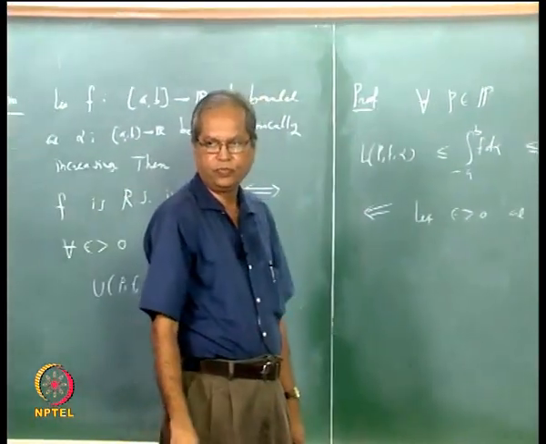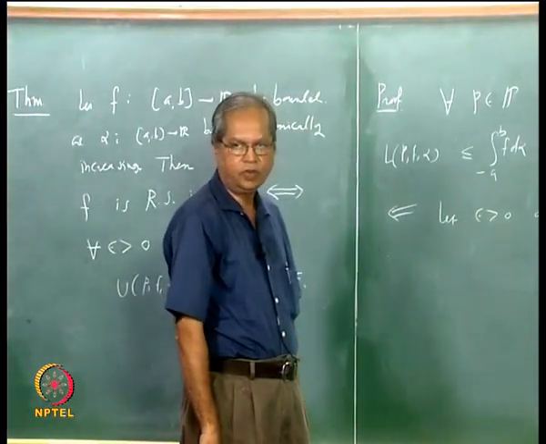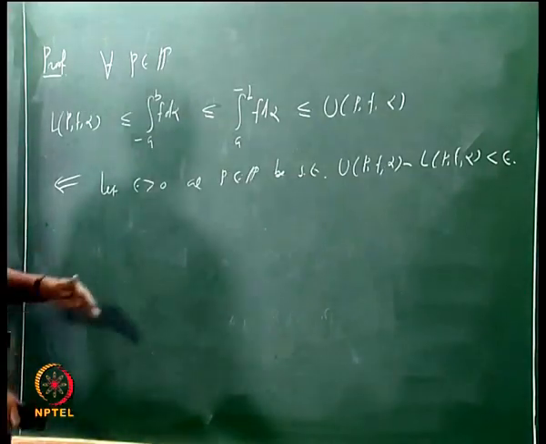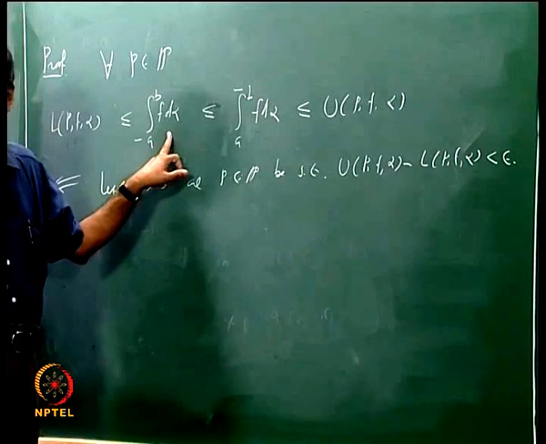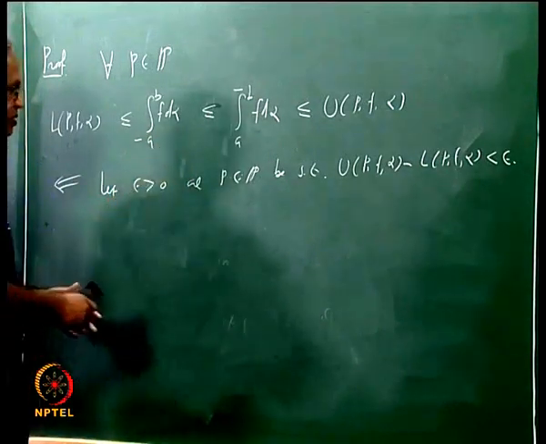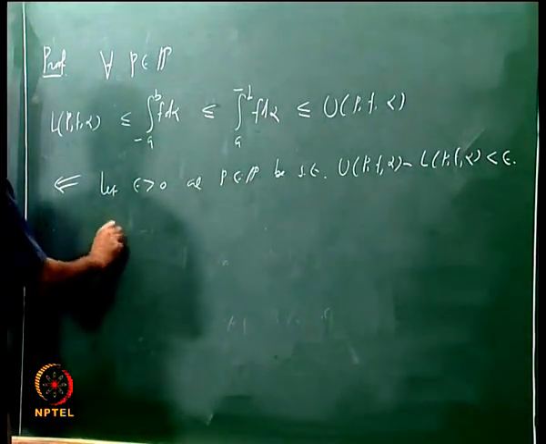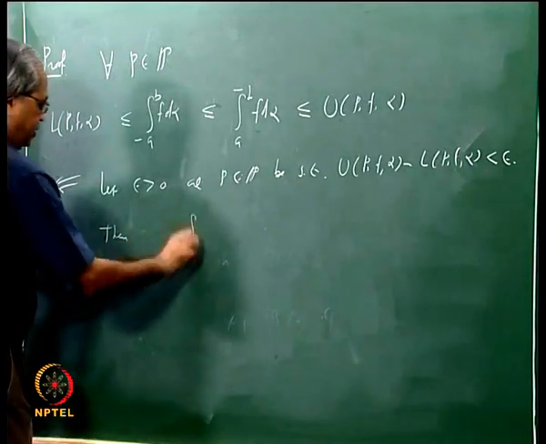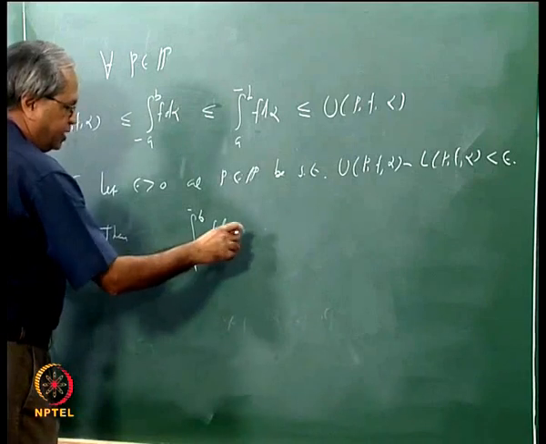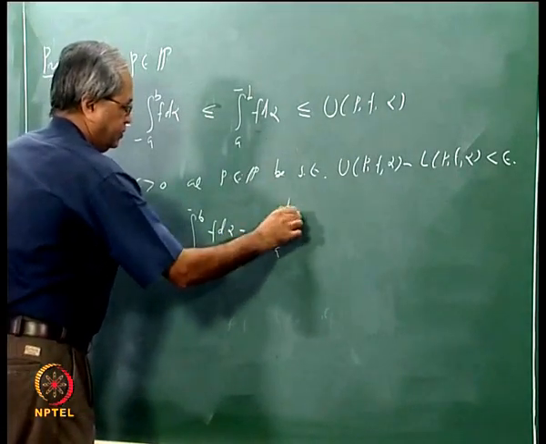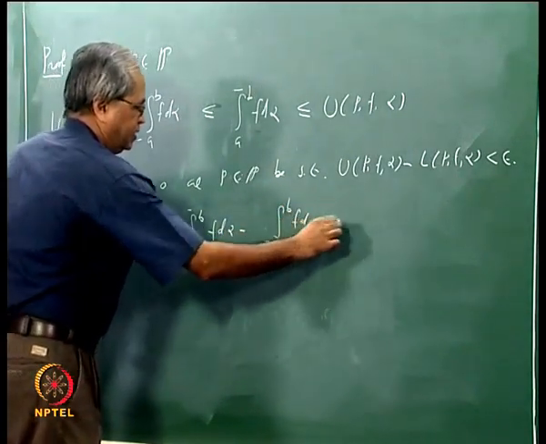Does it follow that the difference between the upper integral and the lower integral is also less than epsilon? That is, the upper integral of f d alpha from a to b minus the lower integral is less than epsilon.